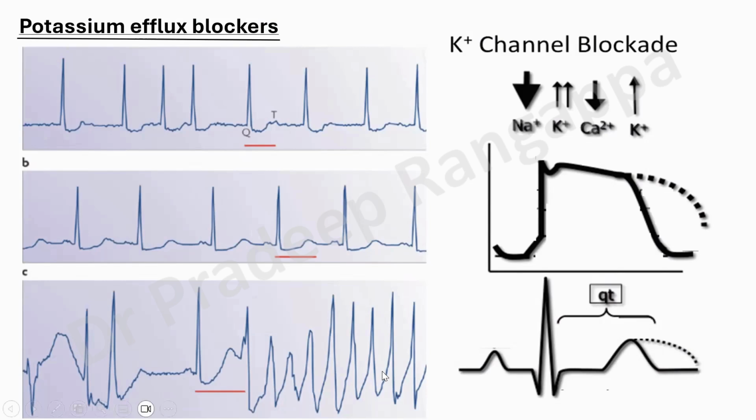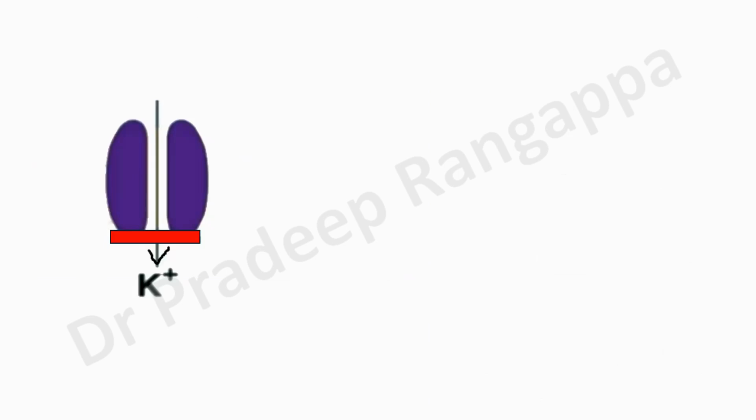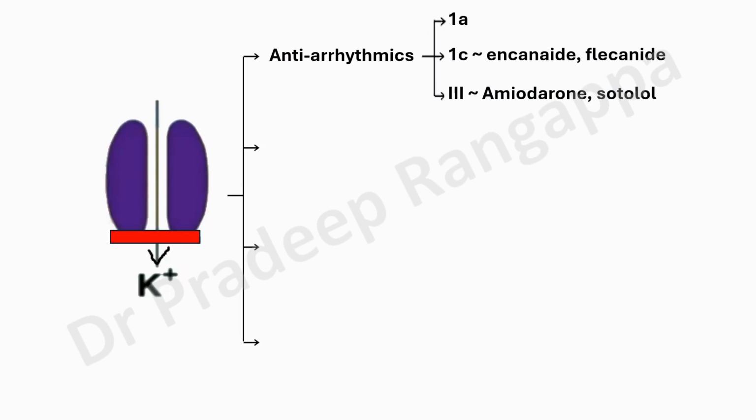So that's why any potassium channel blocker delays the repolarization, prolongs the QT, pushes them into VT. So what are the key potassium channel blockers? Very similar to sodium channel. You don't have to memorize. It is class A, class 1C, but the one addition, in addition to sodium channel, another toxin is amiodarone and sotalol, which are potassium channel blockers.